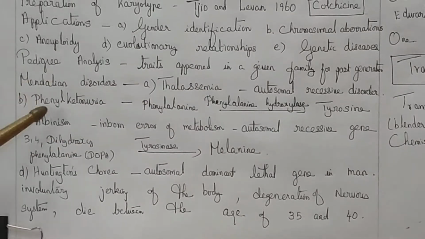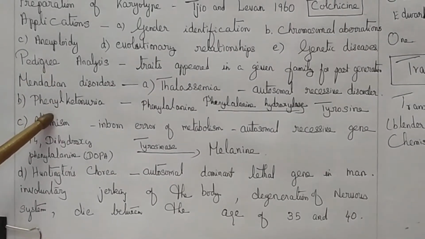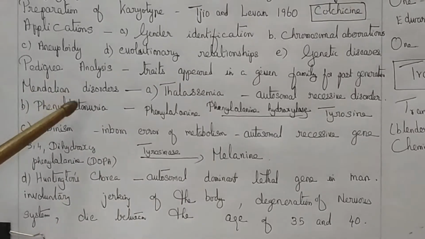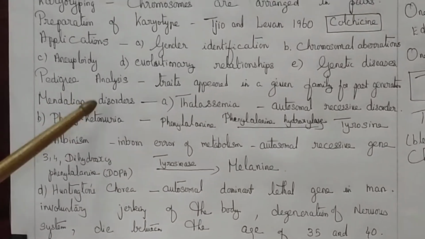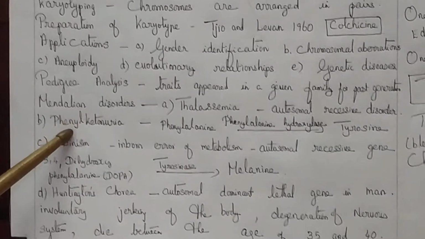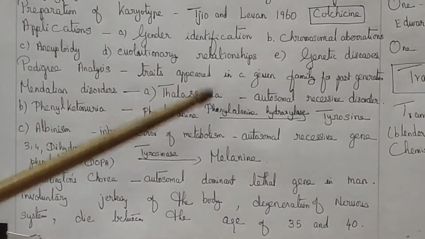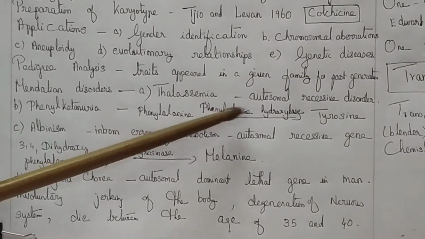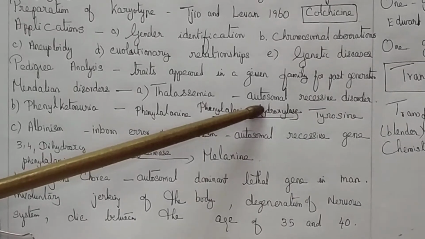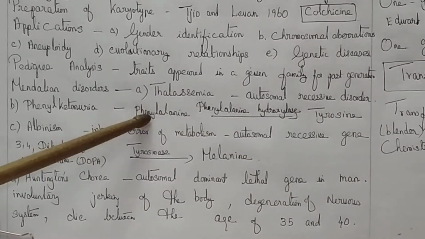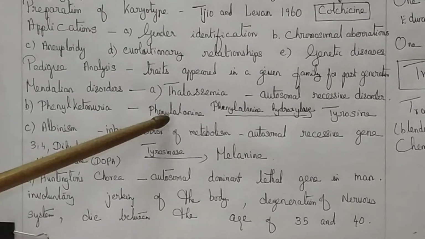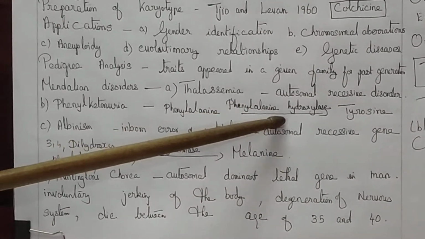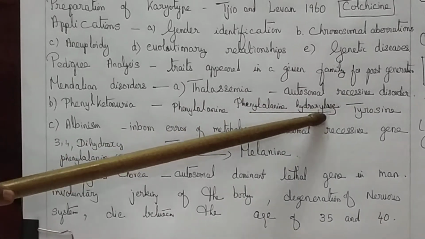The next disorder is phenylketonuria. Phenylketonuria is an inborn metabolic disorder. It is caused by the lack of the gene responsible for producing the enzyme phenylalanine hydroxylase. Phenylalanine is an amino acid. The conversion of phenylalanine to tyrosine is catalyzed by the enzyme phenylalanine hydroxylase.